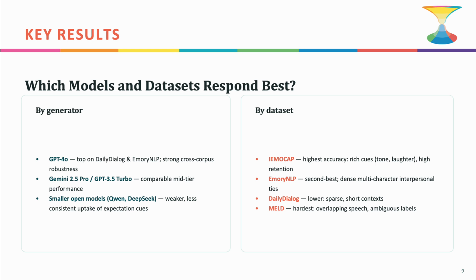Breaking this down further, GPT-4o was the top performer on daily dialogue and Emory NLP, showing strong robustness across corpora. Gemini 2.5 Pro and GPT 3.5 Turbo were roughly comparable mid-tier performers, while smaller open models like Qwen and DeepSeek were weaker and less consistent in picking up on expectation cues. By dataset, IEMOCAP had the highest accuracy. It has rich cues that are easier to pick up, whereas MELD was hardest due to ambiguous labels.